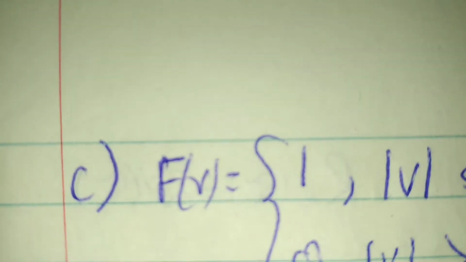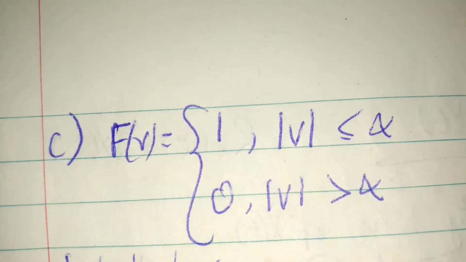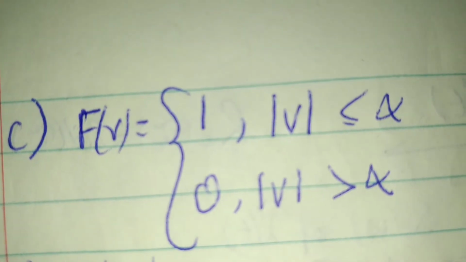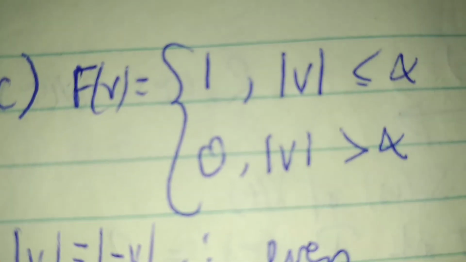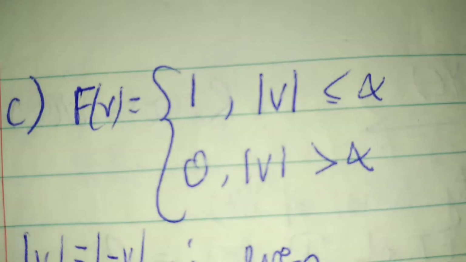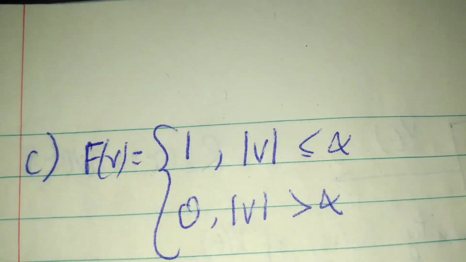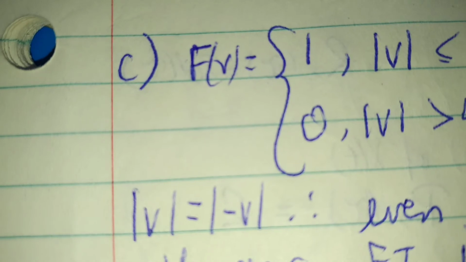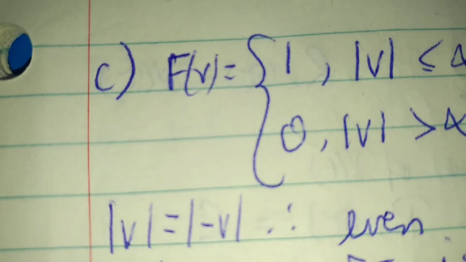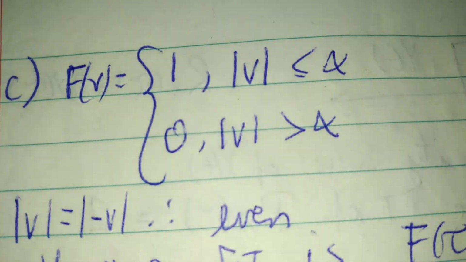And so then the last example that's provided is f of V is equal to a piecewise function. So it's equal to 1 when the absolute value of V is less than or equal to alpha, or it's equal to 0 when the absolute value of V is greater than alpha. So when we check the first condition to see if this function is even, we see that the absolute value of V is equal to the absolute value of negative V, so that shows that it's an even function.